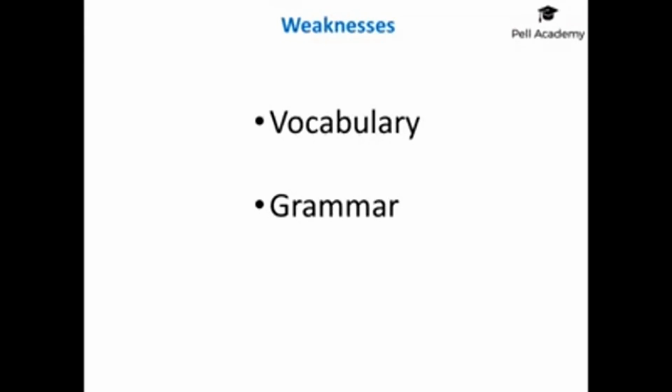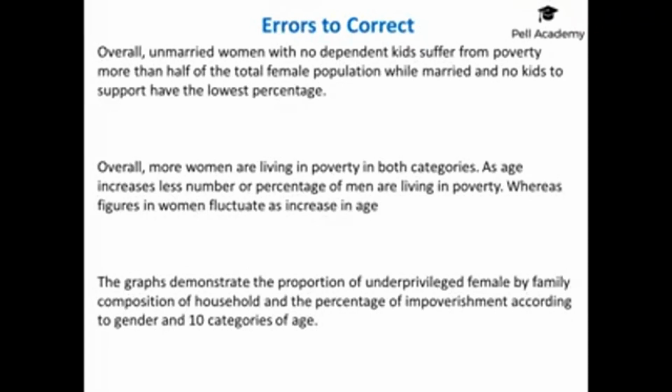Okay, so then as usual, I've just pulled out a few mistakes from students' writing. This is just 3 different chunks, like 2 overviews and a paraphrase. So what I want you to do is look at this and correct any mistakes, be it vocab or grammar, and when you're ready, just press play again and you'll see the corrections I made.